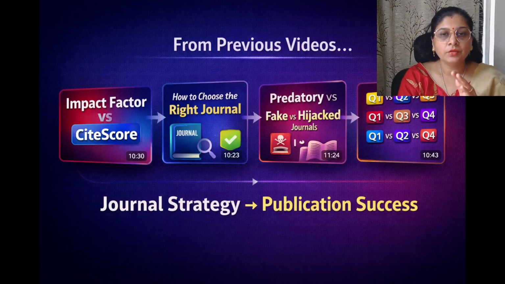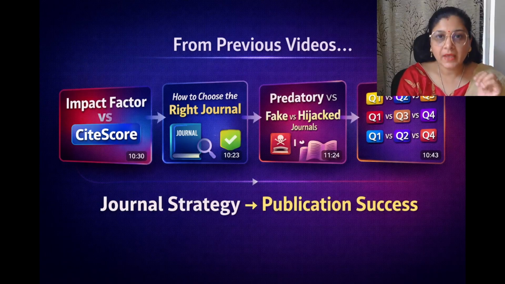In the last video, we talked about Q1, Q2, Q3 and Q4 journals. And in previous videos, we also covered things like fake impact factor, CiteScore and journal selection. Basically, how journals can sometimes mislead you. Links are there in the description.